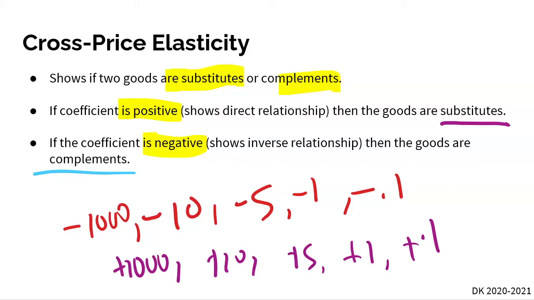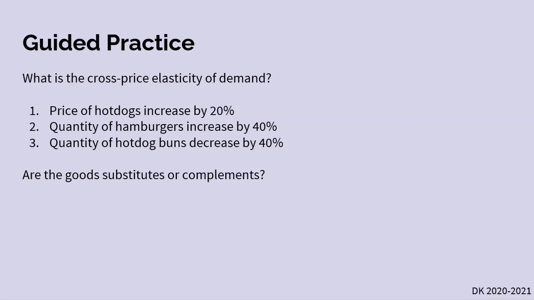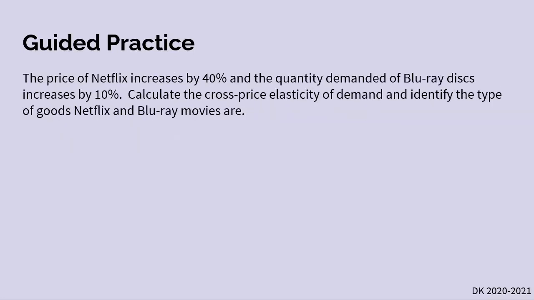So remember, our equation is the percent change in the quantity of B over the percent change in the price of A. But unlike our elasticity of demand or supply, we don't take the absolute value. We care if it is positive or negative, because the number itself doesn't matter. If it's positive, it is a substitute good. If it is negative, it is a complementary good. Okay? On the next couple slides, just like always, there are a couple guided practices. The answers, just like always, are in the comment or note section of the Google slide, so you're more than welcome to practice so you get a better handle on this particular concept.